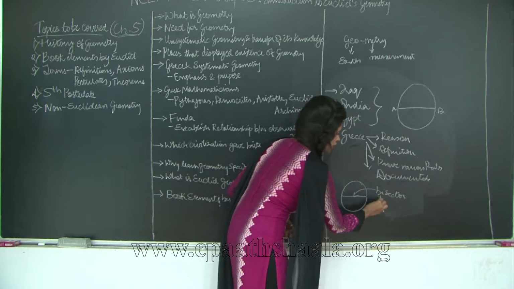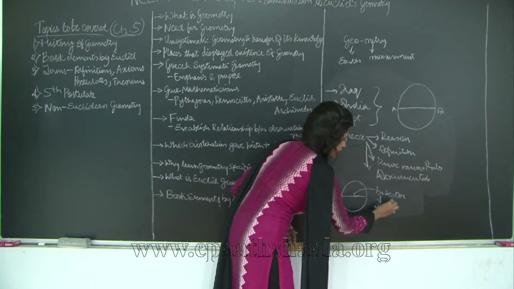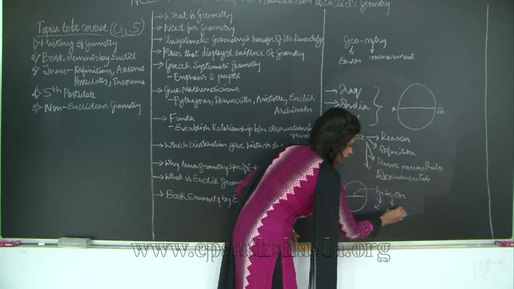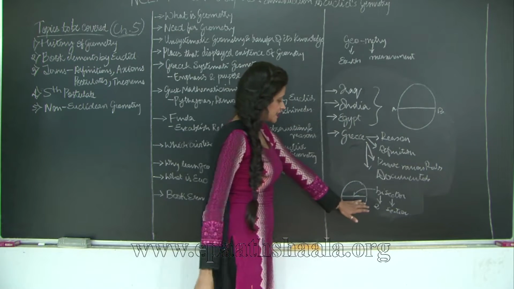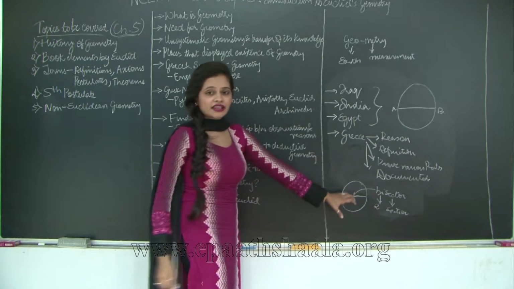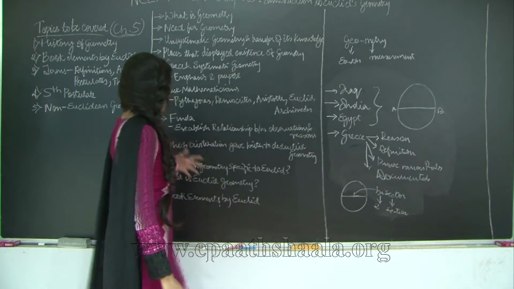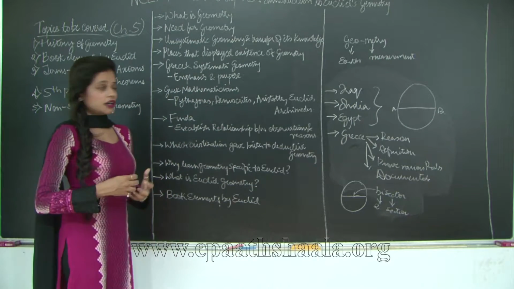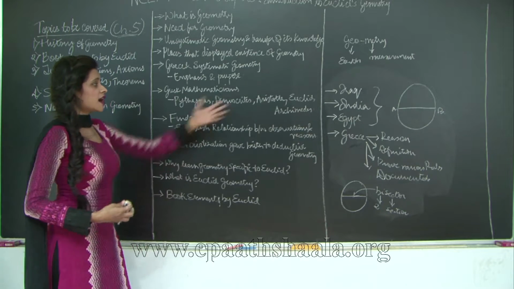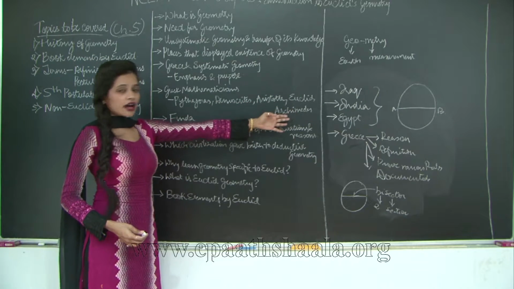Bisector means two sections. So which means the diameter divides the circle into two equal halves. So you see, everything was formalized. So who were some of the famous Greek mathematicians that we had? We had Pythagoras, Democritus, Aristotle, Euclid and Archimedes.